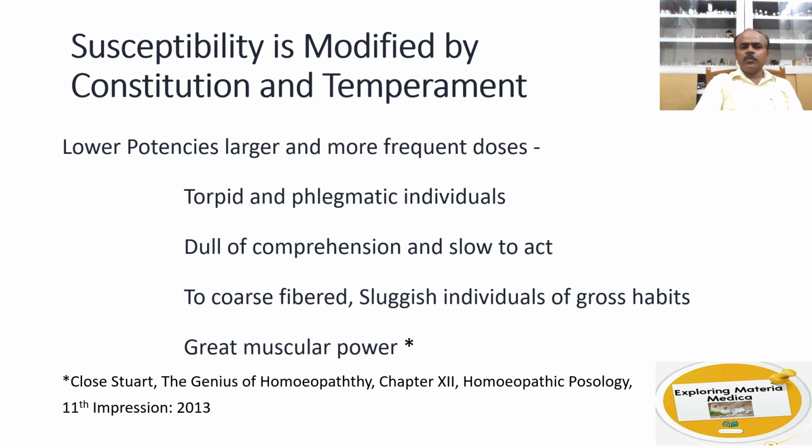So now who are the people who need lower potencies and also who need repetition of the doses? These are torpid and phlegmatic individuals, dull of comprehension and slow to act, who are coarse fibered, sluggish individuals of gross habits, and people with great muscular power. So these are the people who need lower potencies.